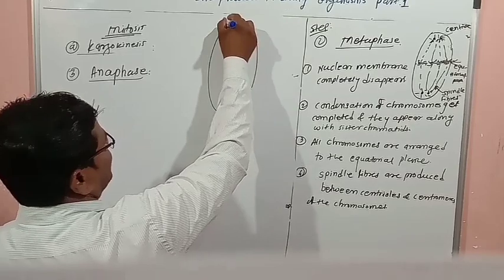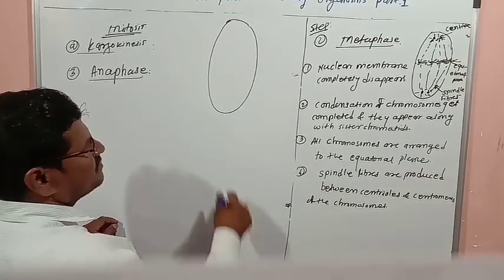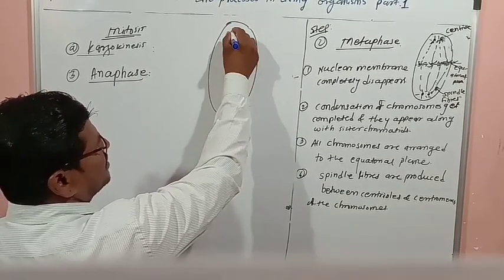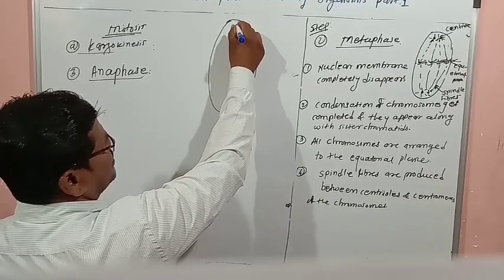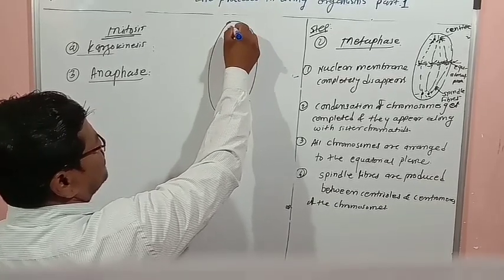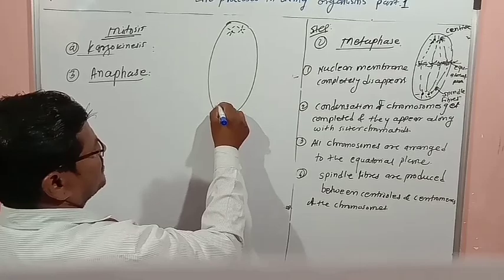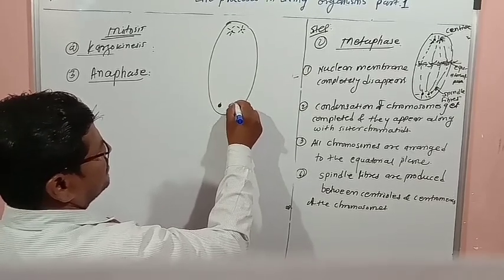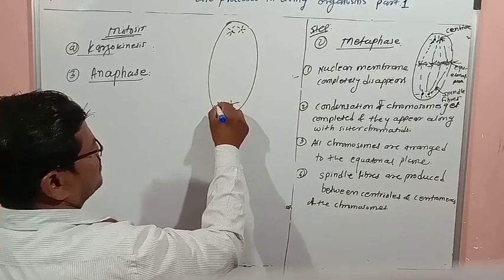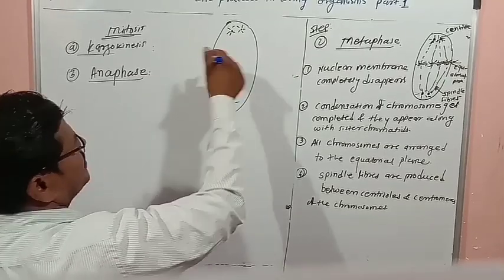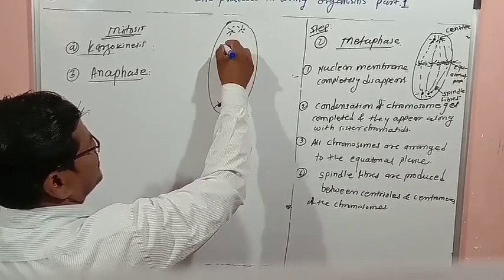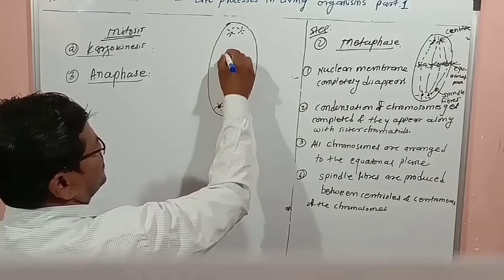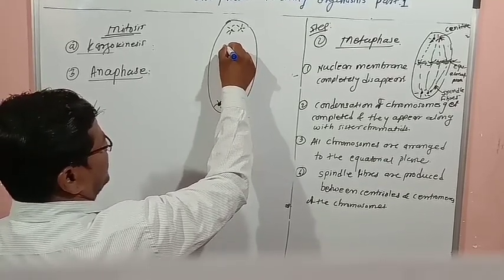In that, the nuclear membrane will be there. Again, this side, this pole, centrioles are there. This side also a centriole, and chromosomes here like this.